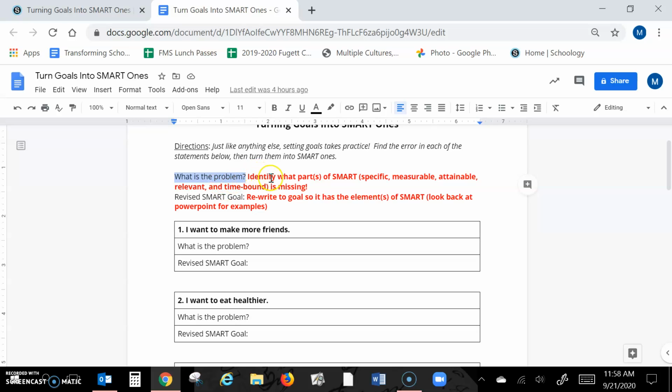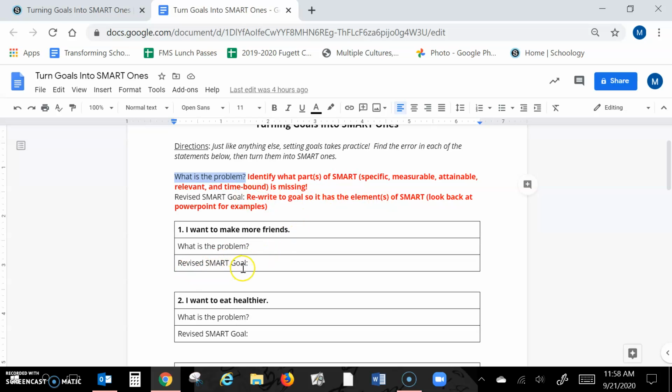What you're doing is identifying what part or parts of SMART, again, specific, measurable, attainable, relevant, and time-bound, is missing. So saying I want to make more friends, is that not a measurable goal? So you'd put measurable. Now again, it can be missing one or all of these, so identify them.